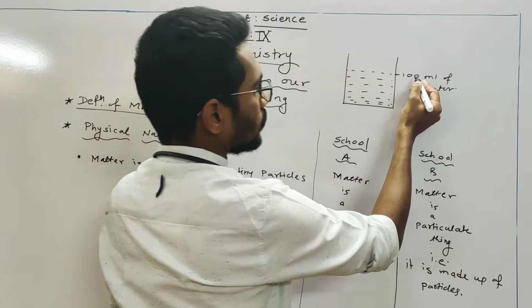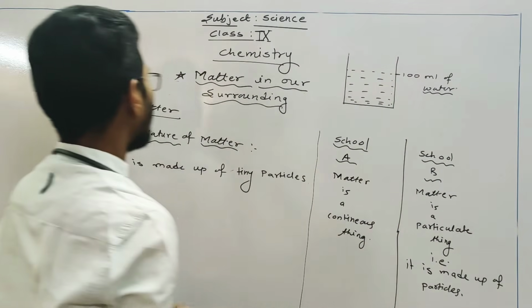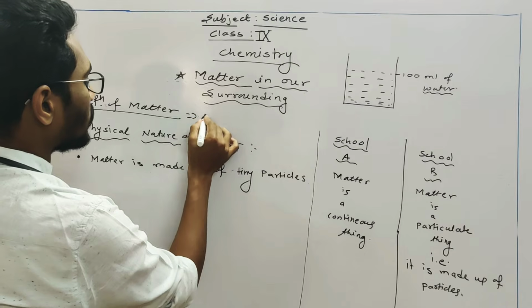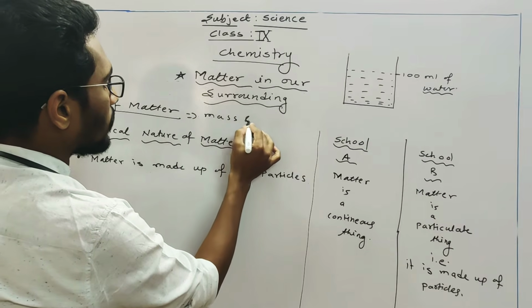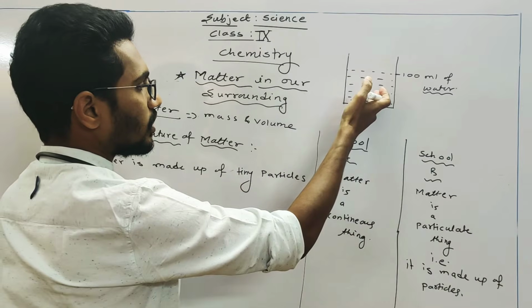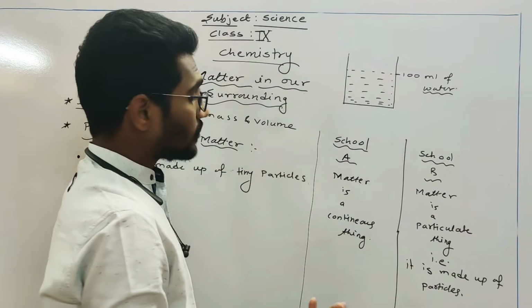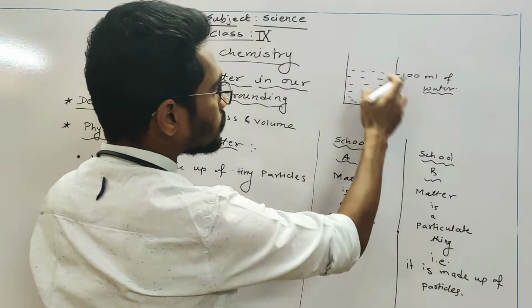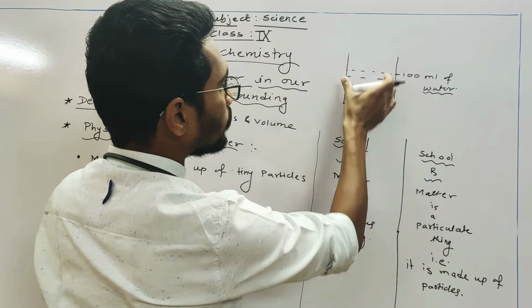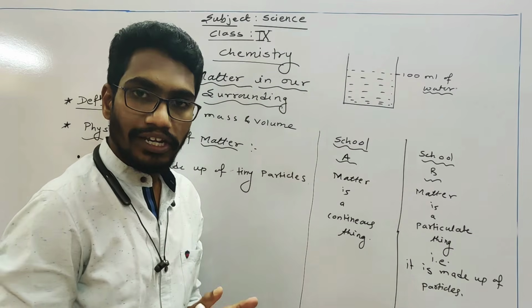Now this water has mass and volume, because the definition of matter says that if any object has mass and volume, then it is termed as matter. So this water has a mass, obviously, when you lift it, and yes, it occupies some space, that is 100 ml in this beaker. That's why this water is also a matter.